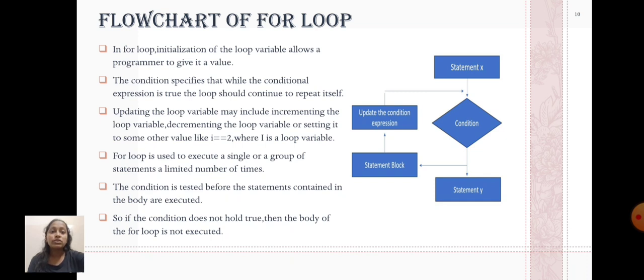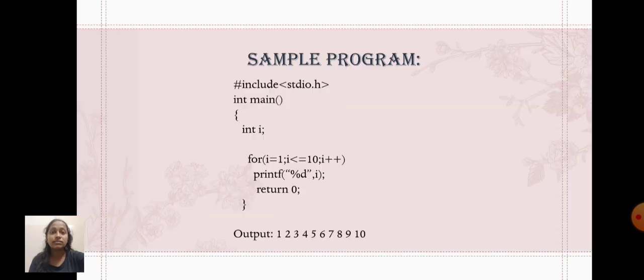For loop is used to execute a single or group of statements a limited number of times. The condition is tested before the statements contained in the body are executed. So, if the condition does not hold true, then the body of the for loop is not executed.